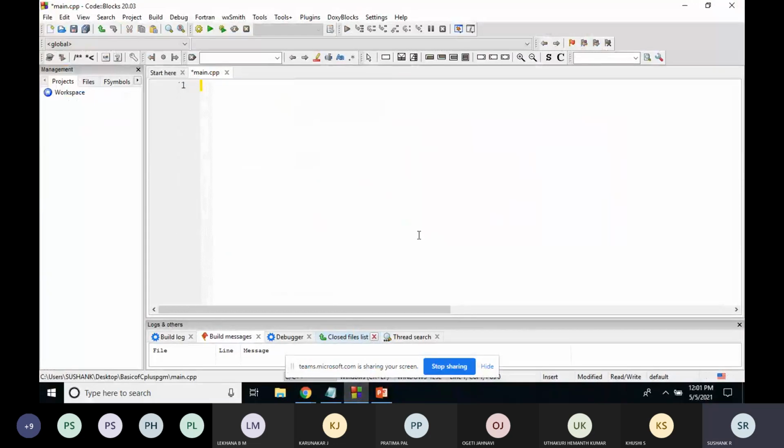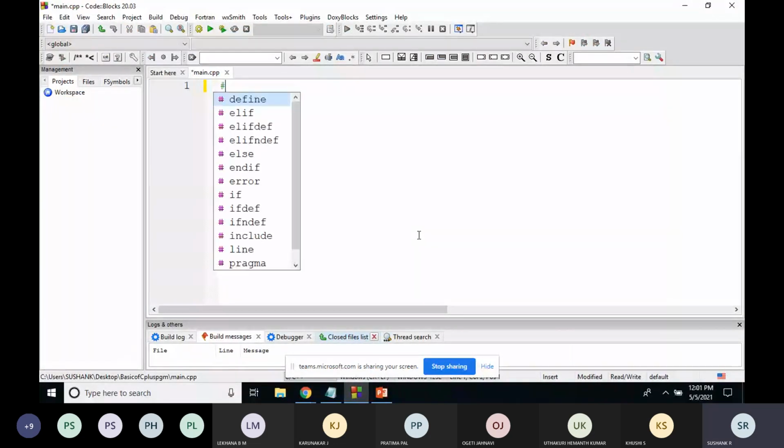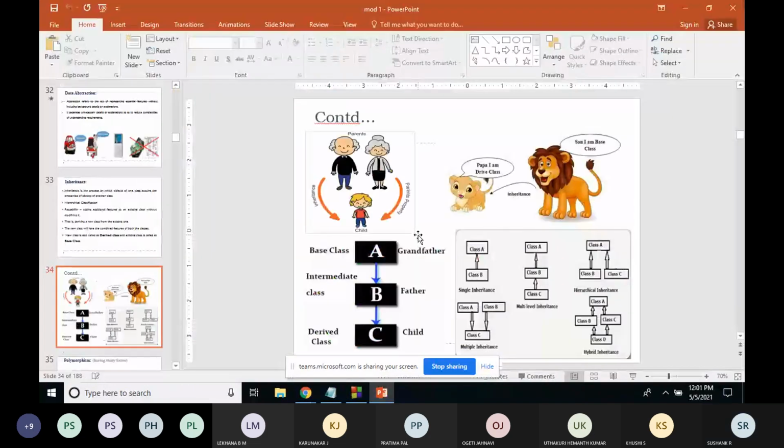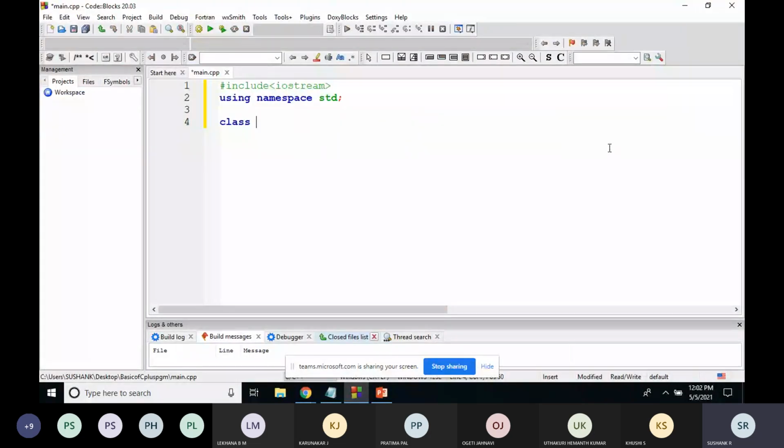See, first line will be hash include iostream. Then using namespace std. After this, the first class. Check this, the first class is class A, so that will be the base class. I'll take one class as mammal.